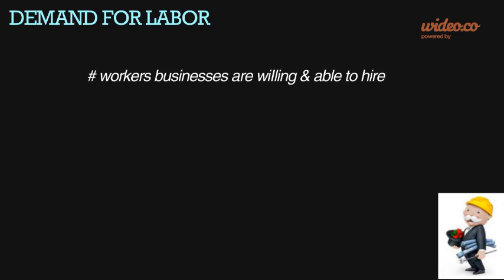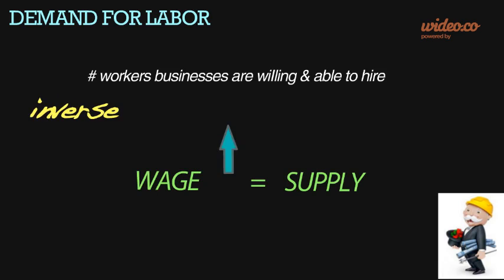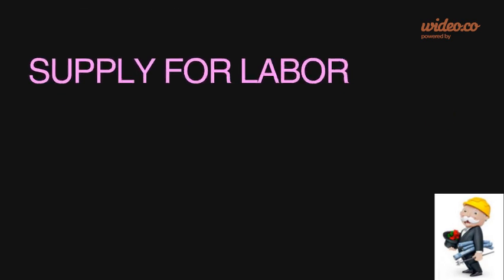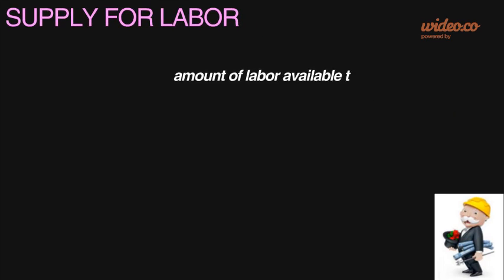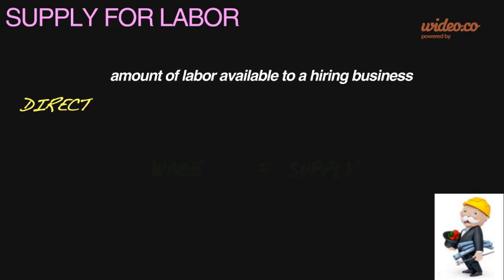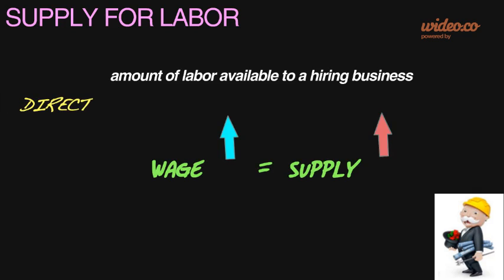Labor demand in a perfectly competitive market has the inverse relationship between wage and supply, because the more a business has to spend on one employee, the less it has to spend on additional employees. The supply for labor is the amount of labor available to a hiring business. Labor supply in a perfectly competitive market shows a direct correlation between wage and supply, because when wages go up, more are willing to respond to the call for labor, and same for decreased wages.